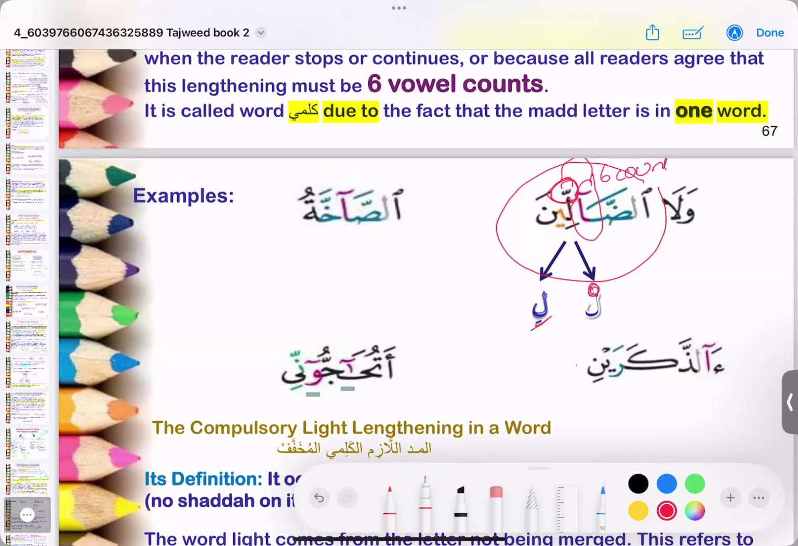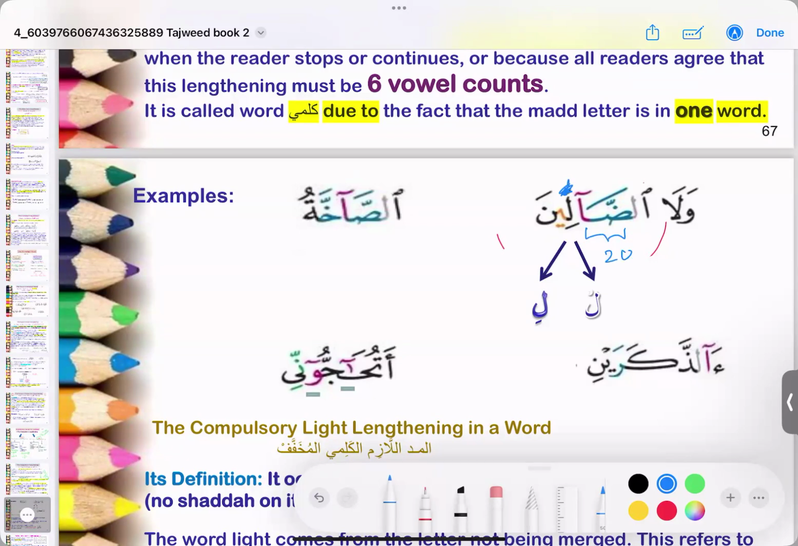Now I'm going to give you a scenario. What if there is no shadda here? How will you read the word? Say there's no shadda here. Okay, there's just a lam here. How will you read the word? You'll say waladhdallin. So how long will you extend this? Only to 2 counts.